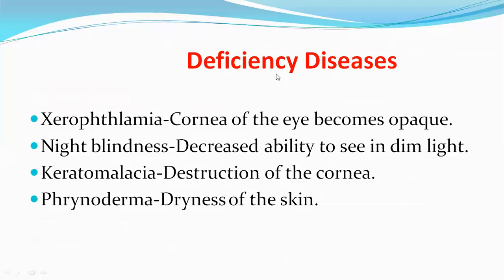Next, deficiency diseases. The deficiency of vitamin A leads to xerophthalmia, that is the cornea of the eye becomes opaque; night blindness, that is difficulty to see in dim light; keratomalacia, where the cornea becomes soft, disorganized and destroyed; and phrynoderma, that is dryness of the skin.